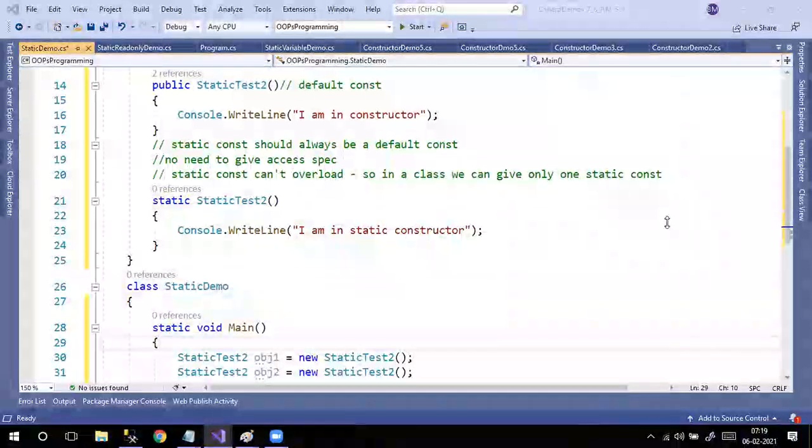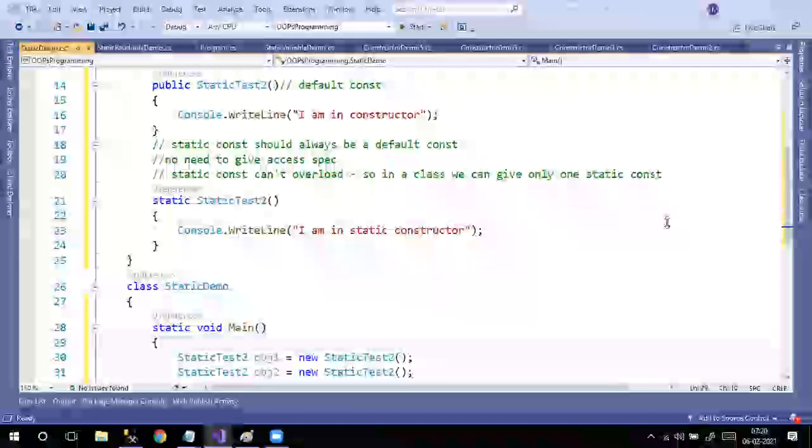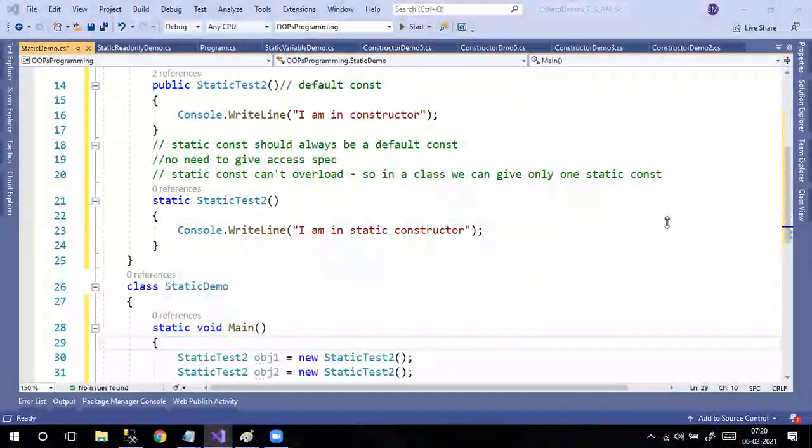Venkat, what will be the output? Don't know. I was away for the last three days. I was just not that much into it. Okay, no problem. Shrija?